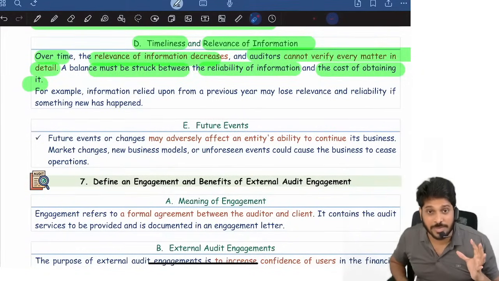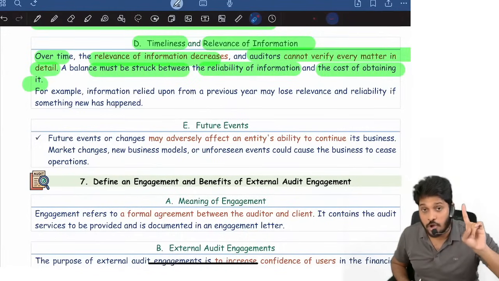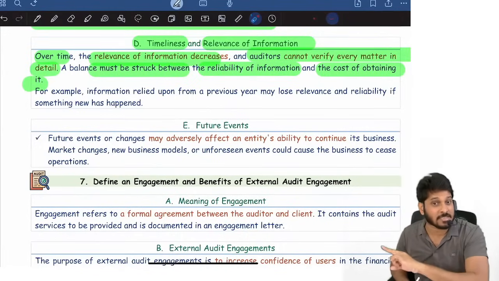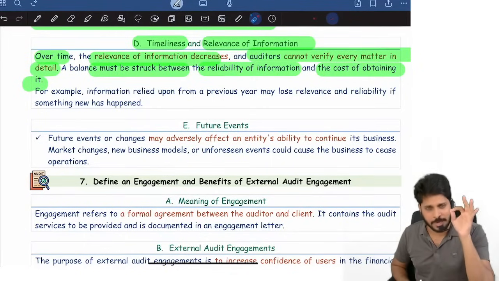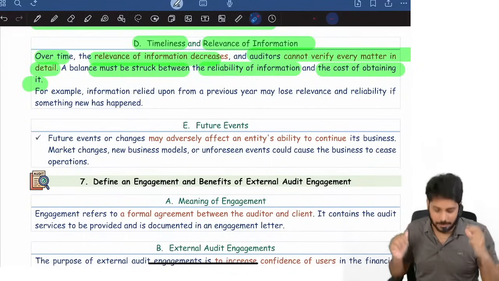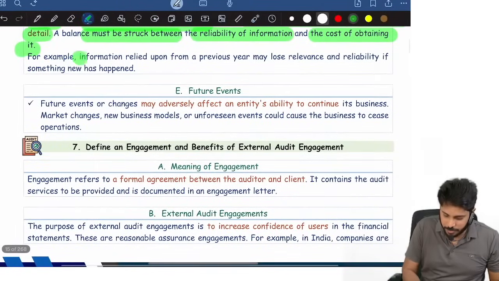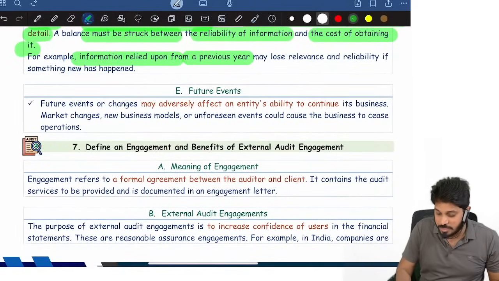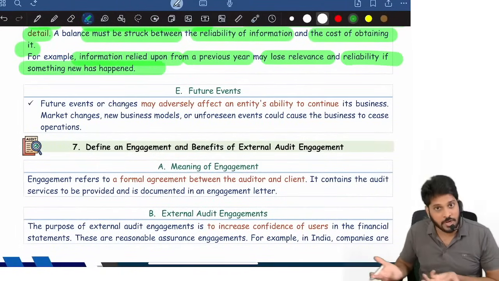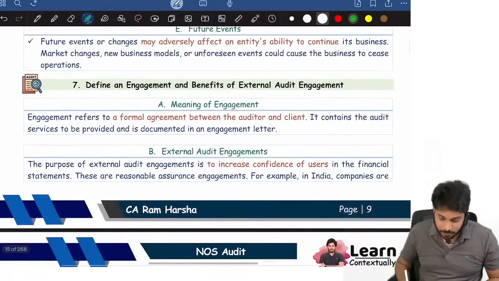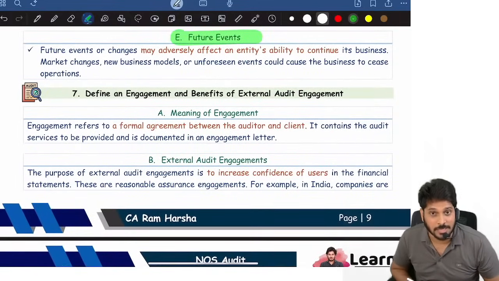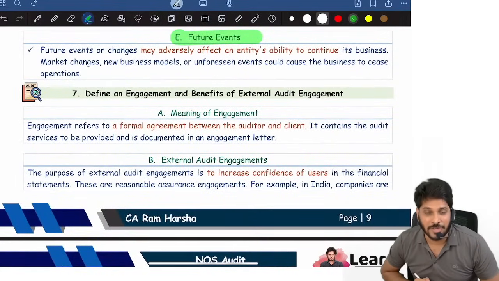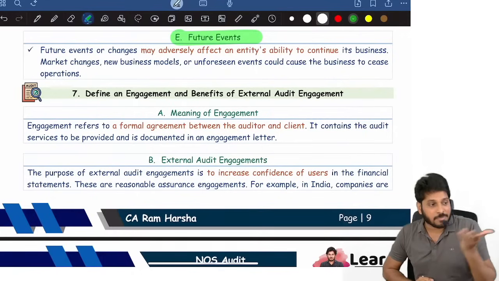Generally, what kind of evidence do we get? Persuasive. Remember, I'm not using the word pervasive. Pervasive is different. I'm using the word persuasive. Persuasive means what? Convincing. Next, for example, information relied upon from the previous year may lose relevance and reliability if something new happened. Yes or no? Future events is one more limitation. In future, what will happen? We are not sure. We are giving an opinion based on the historical data, based on information that is available.